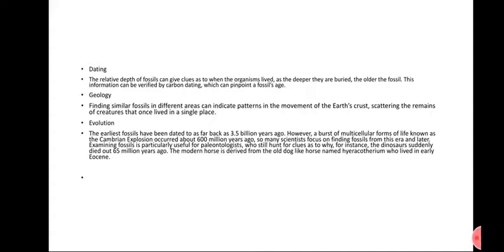Geology. We can find fossils in different areas, and they indicate patterns in the movement of Earth's crust, scattering the remains of creatures in different places. We can understand the geology of the place. For example, if the body of an animal is found in one place and it can also be found in another place, it can indicate that this animal existed in both areas before the Great Continental Drift.